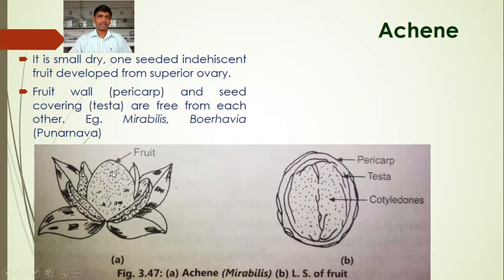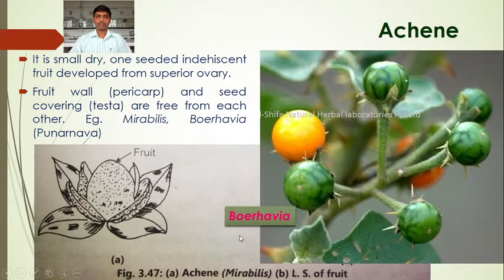Here in this fruit, the pericarp, that is the fruit wall, and the testa, the seed covering, are free from each other. This fruit has developed from a superior ovary, and it is one-seeded, possessing only a single seed. So this is the achene. For example, Mirabilis. If you see the photograph of Boerhavia, it is one example of the achene. Here this is the single-seeded fruit, small, dry, developing from a superior ovary. The pericarp and testa are free from each other. So this is one type of dry fruit, the achene.